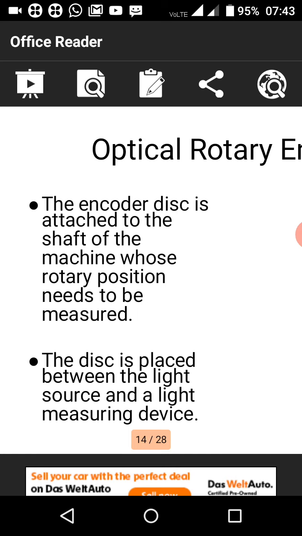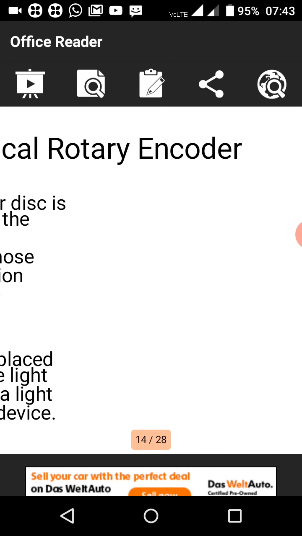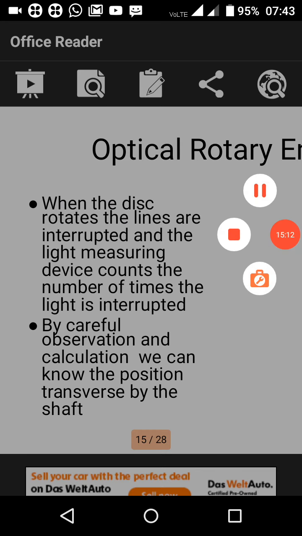The disc is placed between the light source and the light measuring devices. The sensors show how it is working. Okay.